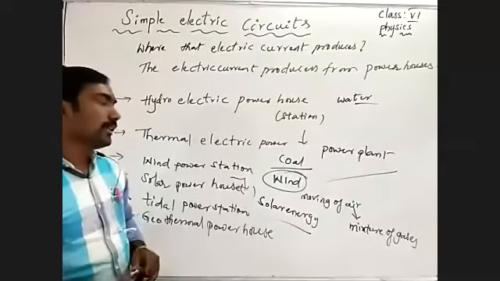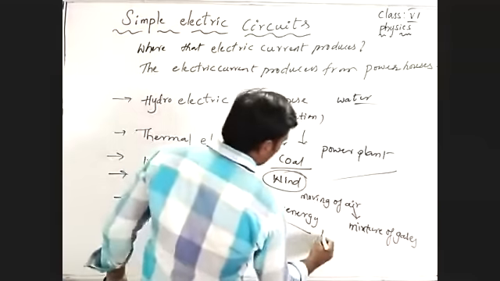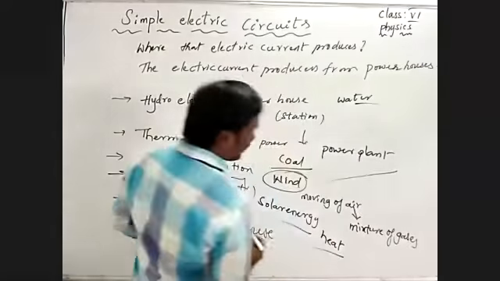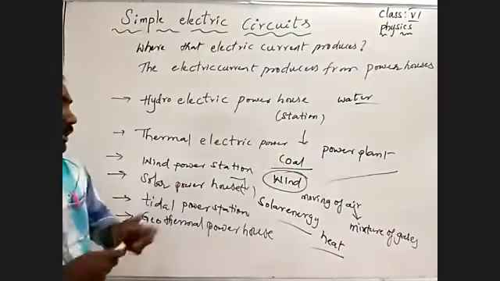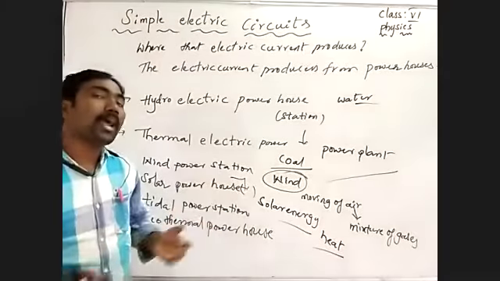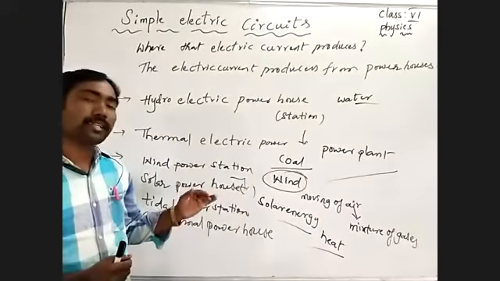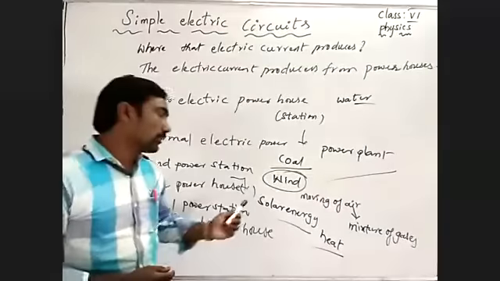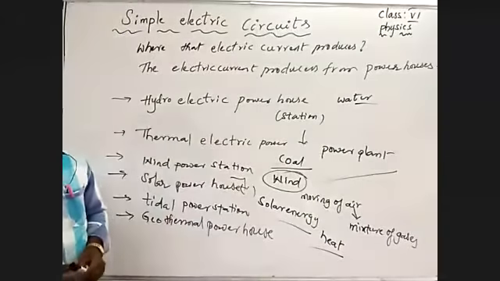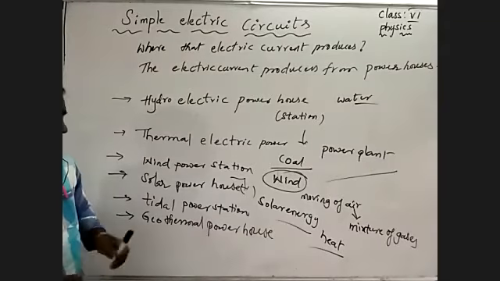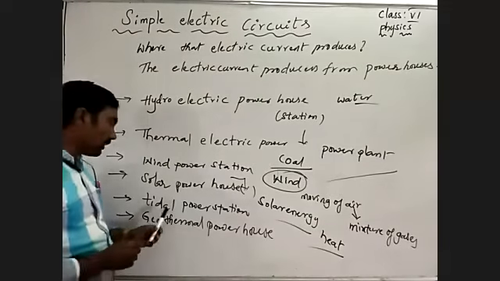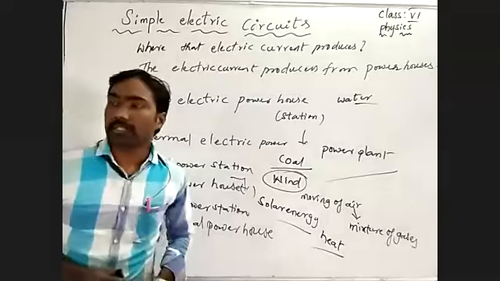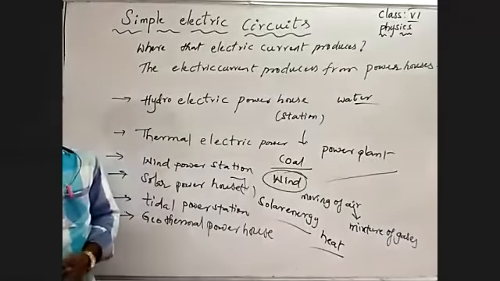So by using solar panels, sunlight falling on the solar panel is absorbed and converted into electrical energy. Understand? Coming to the tidal power plant or power station, by using tides from the oceans,